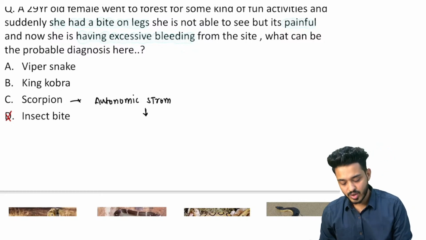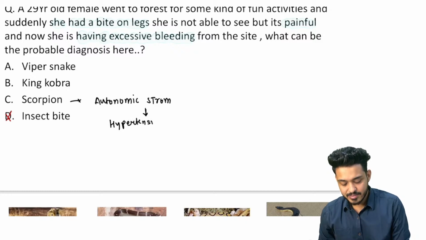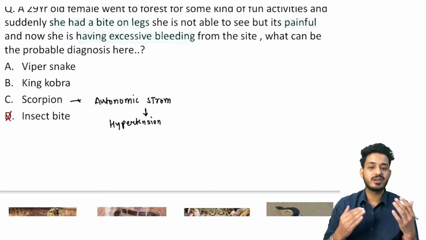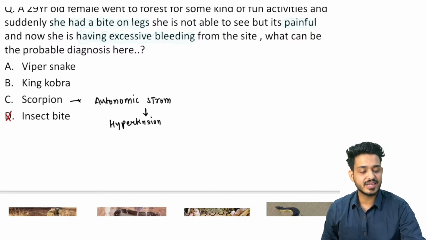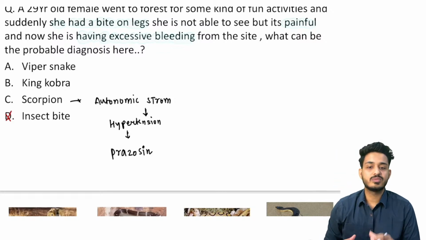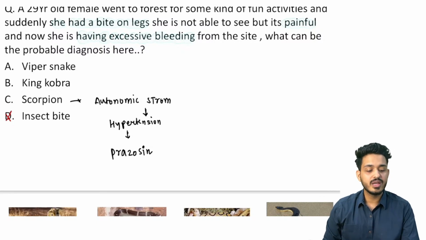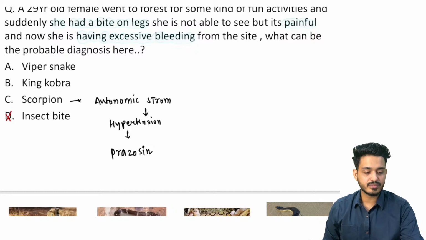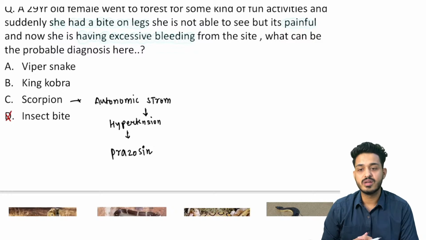The problem is what? Hypertension is the main problem, right? जो जहर चढ़ रहा है, बिच्छू का जहर चढ़ जाता है, that is nothing but your hypertension. And to treat that hypertension, the drug is going to be prazosin. So basically बिच्छू के काटने के बाद में, after a scorpion bite, you will be having excess autonomic storm, and you will be having hypertension.